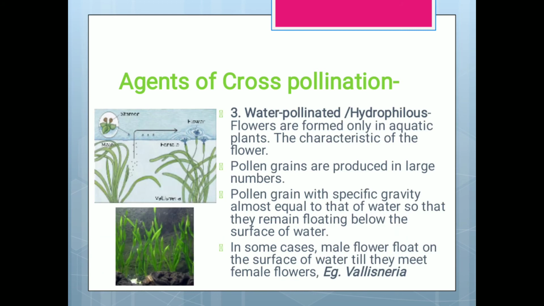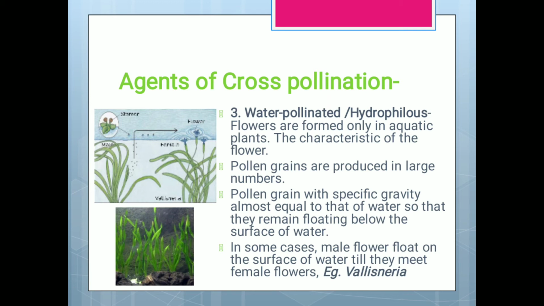Water pollinated or hydrophilous. The flowers are formed only in aquatic plants. The characteristics are as follows. The pollen grains produced are in large number, because if they are produced in small number, they may not pollinate. Pollen grains have specific gravity almost equal to that of water, so that they remain floating below the surface of water.